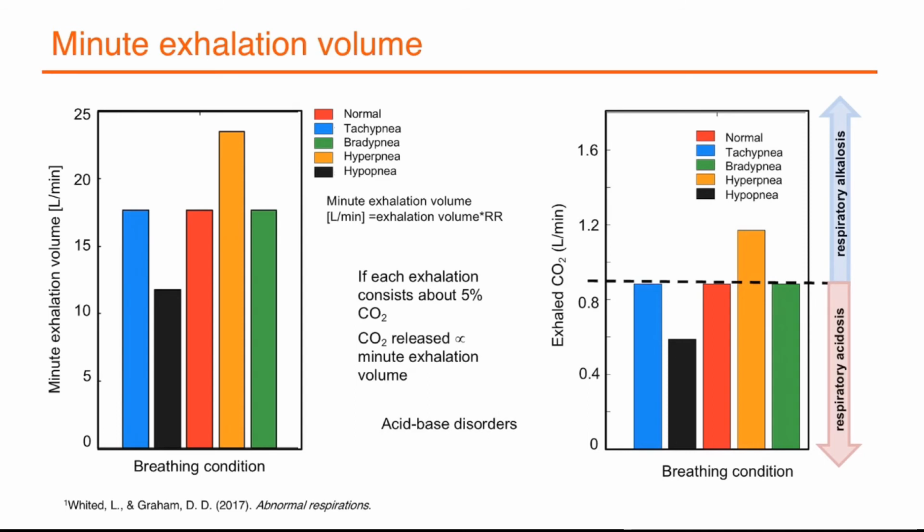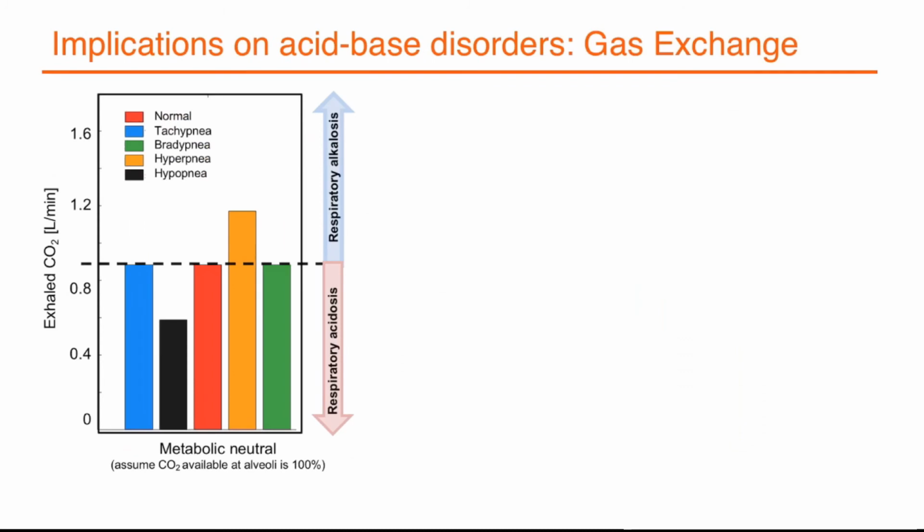Acid base disorders simply convey the pathological conditions such as acidosis or alkalosis. If you take the carbon dioxide value in the normal condition as a standard for comparison here, the hypopnea breathing pattern removes less carbon dioxide, causing respiratory acidosis, while hyperapnea, which removes excess carbon dioxide from the body, causes respiratory alkalosis. However, that explained acid base only in the view of respiration.